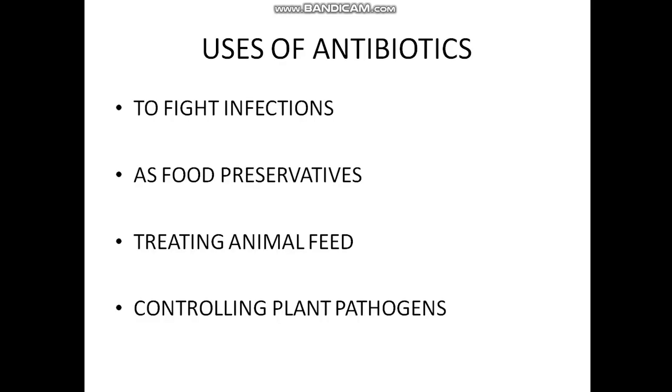Now about the uses of antibiotics. Antibiotics are used to fight infections. They are used as food preservatives, such as to preserve meat and fish. Some are used in treating animal feed to prevent internal infections, and some antibiotics are used for controlling plant pathogens, meaning the organisms causing diseases in plants.